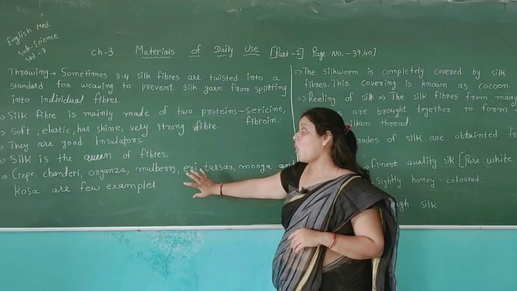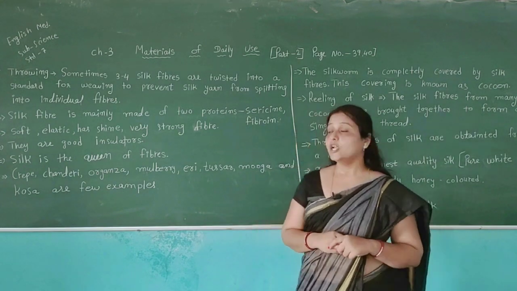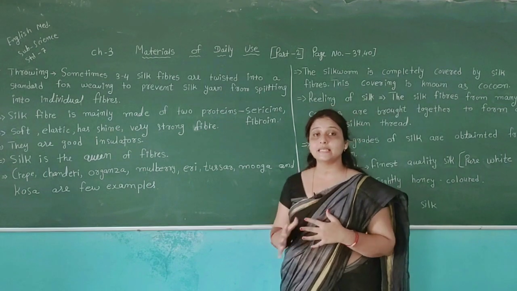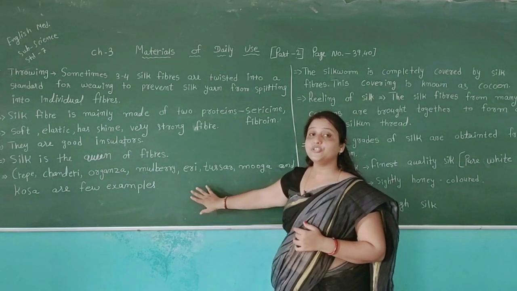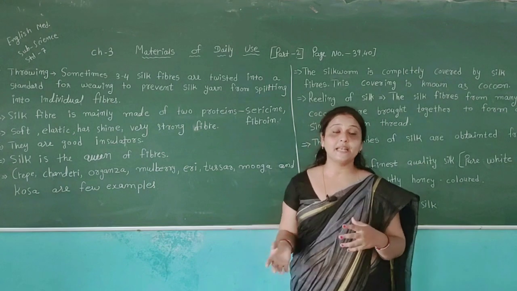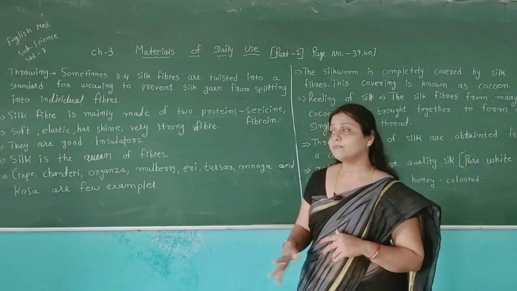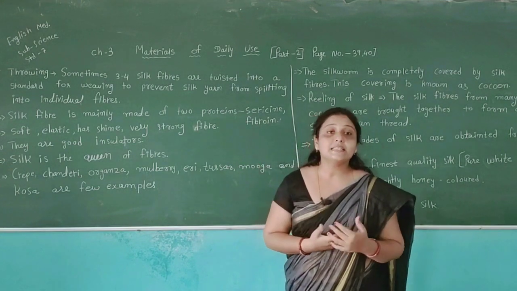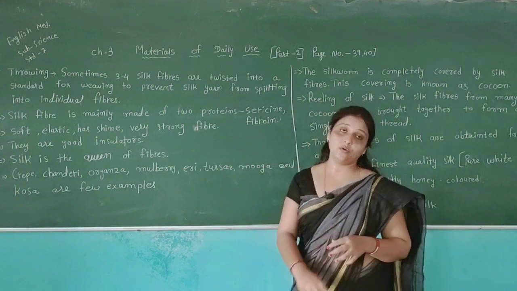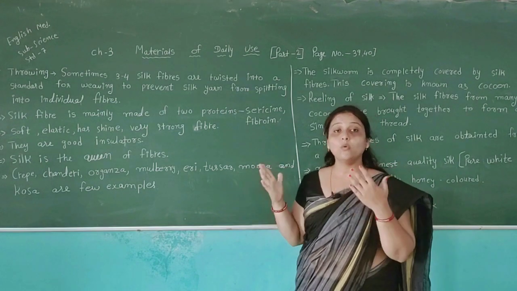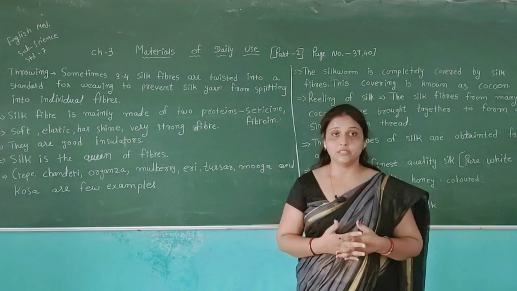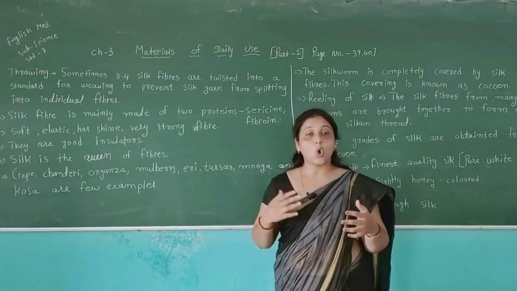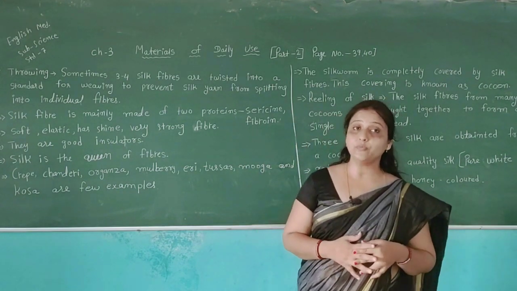Crepe, Chanderi, Organza, Mulberry, Eri, Tussar, Muga and Kosa are a few examples of silk which are useful to us to make different types of clothes. So, discussing this, we can see silk is the queen of fibers because it has good qualities compared to other fibers. After this topic, your textbook also gives Activity 3.2.